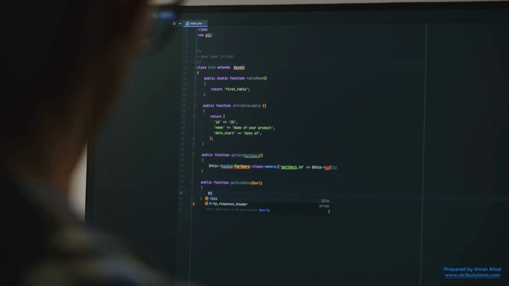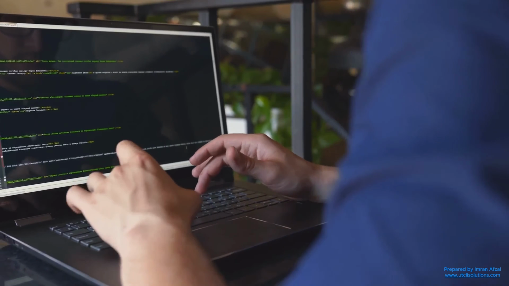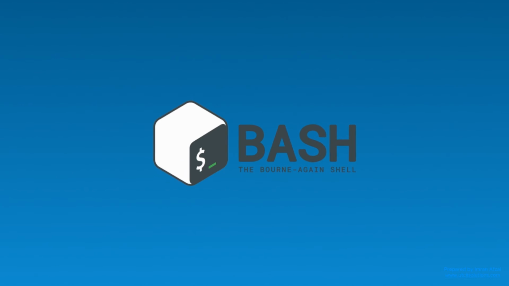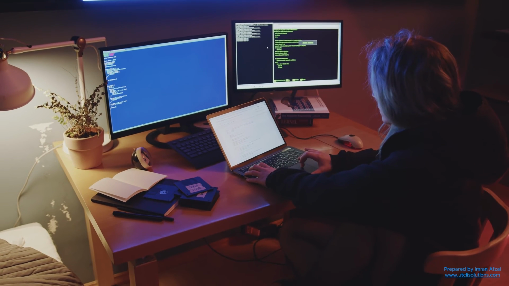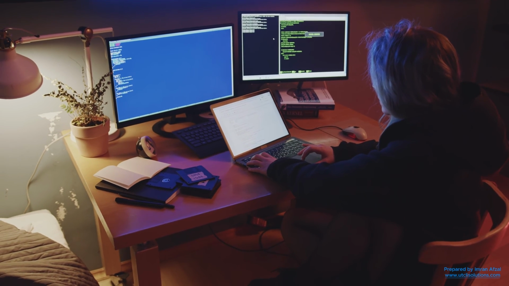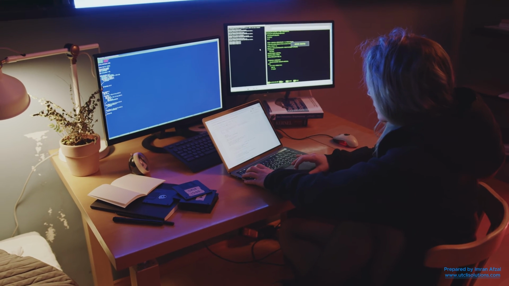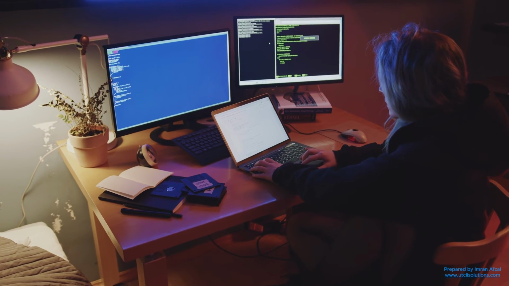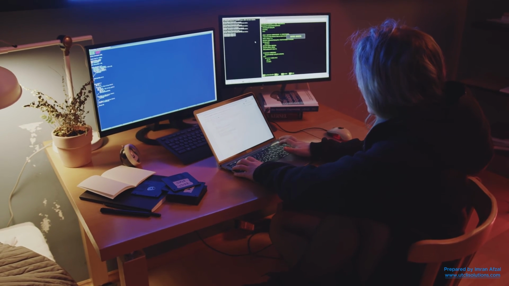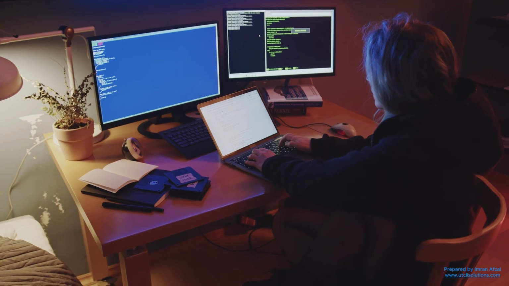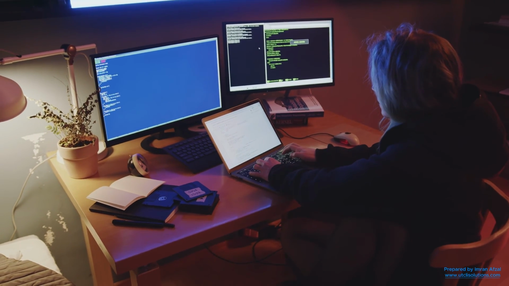But if you want something standard and widely supported, especially if you want to write scripts or work on servers, Bash is the best choice. It's not fancy, but it's trusted and solid. There's no one best shell. It depends on what you like and what you need. Some people even switch between shells depending on what they're doing.